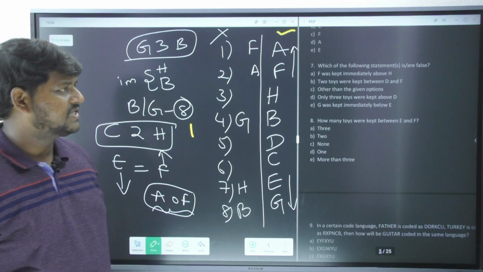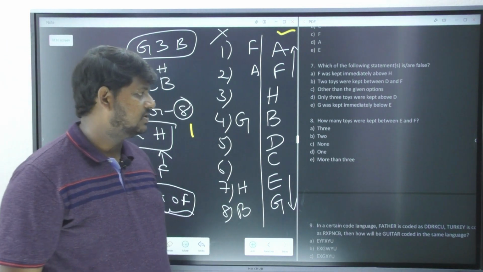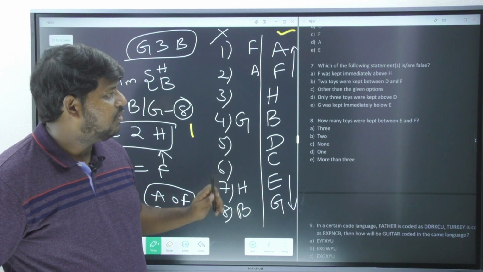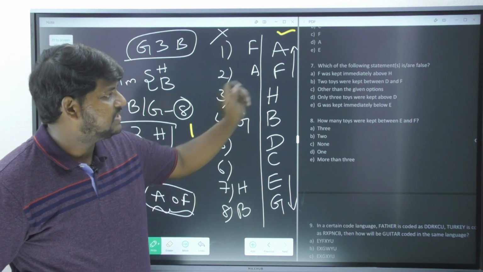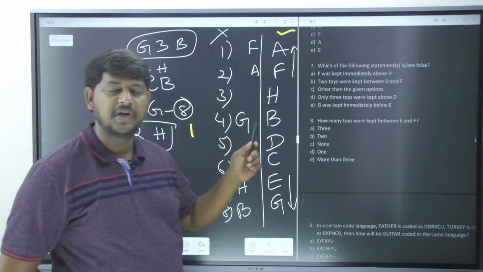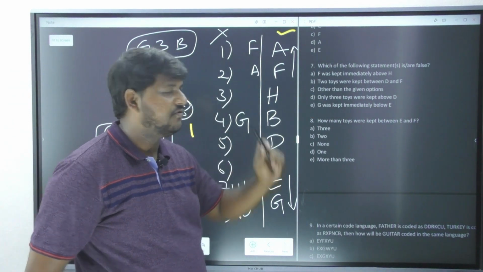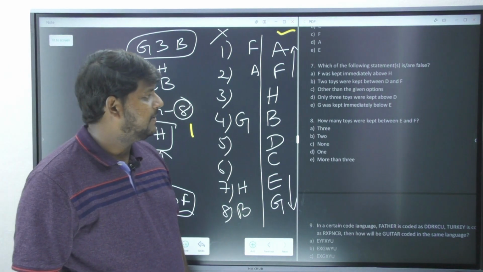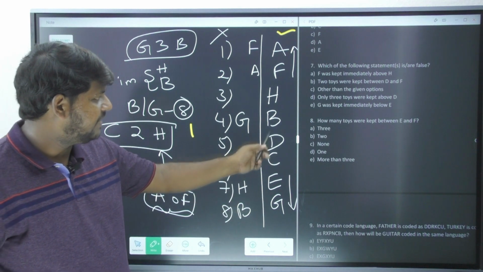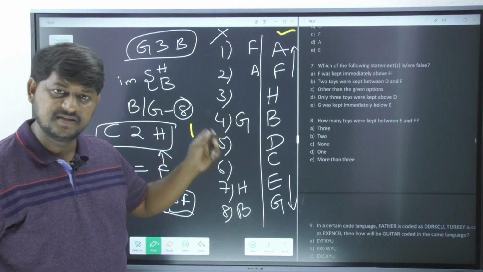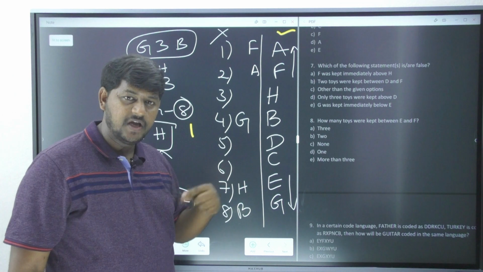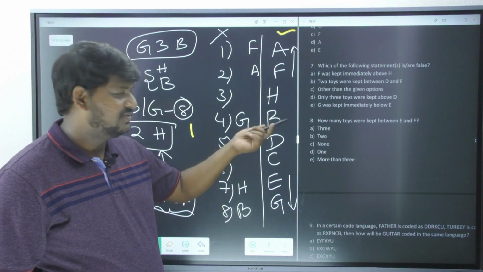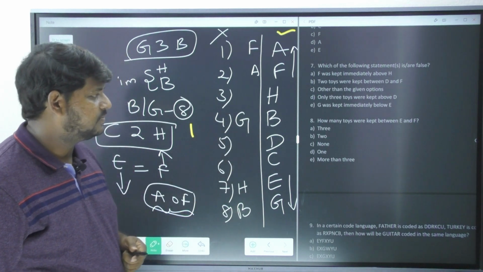Which of the following statements is false? Okay, let's see. F was kept immediately above H. Immediately above H is correct, but your examiner is asking you to identify which one is a false one. Next, two toys were kept between D and F. In between D and F, two toys are kept. Yes, this is also correct information, but we are supposed to go with the wrong one. Other than the given options, let us move forward and look into the next options.